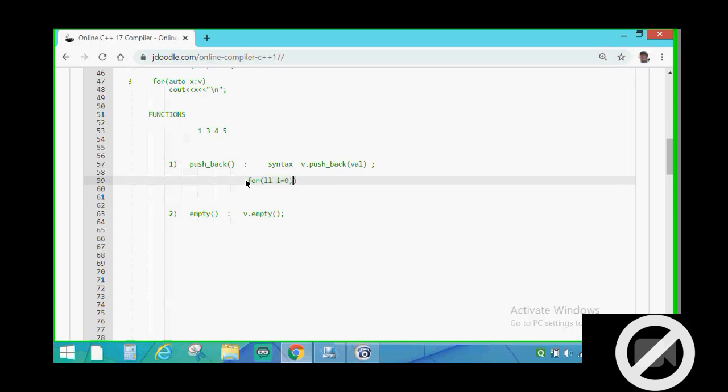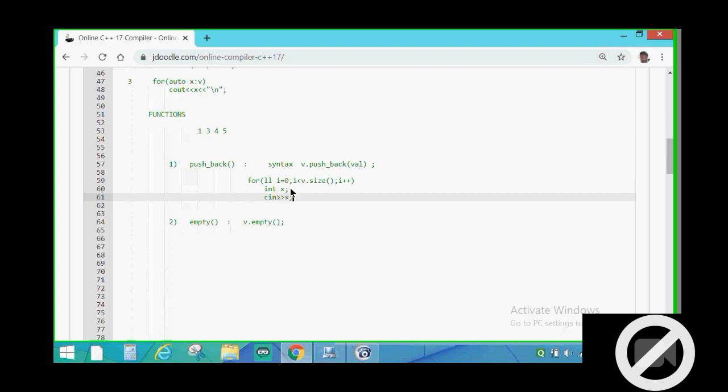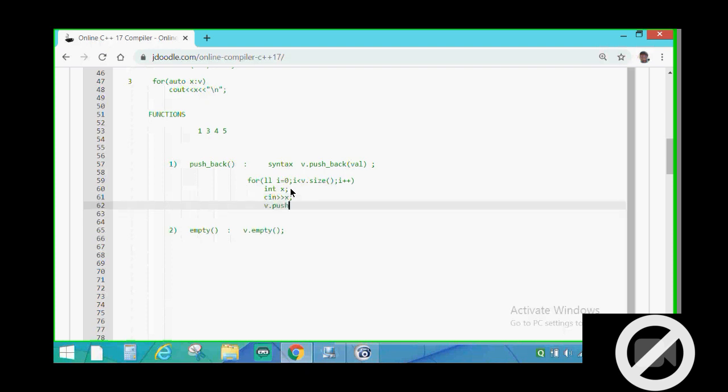For example, int x, cin x, v dot pushback x.